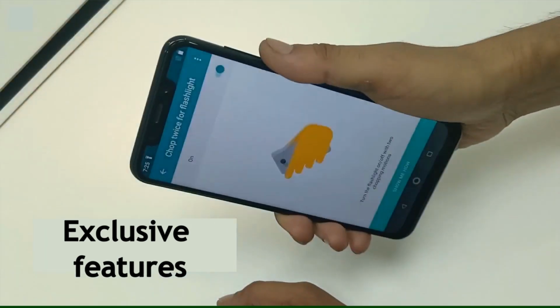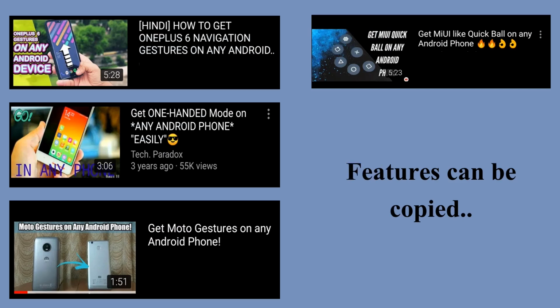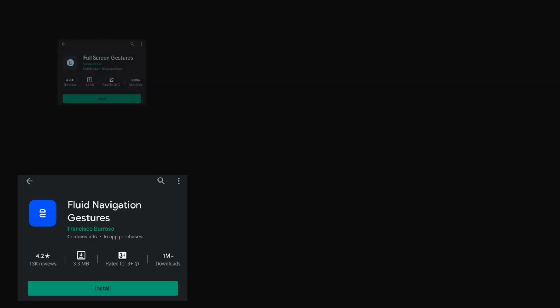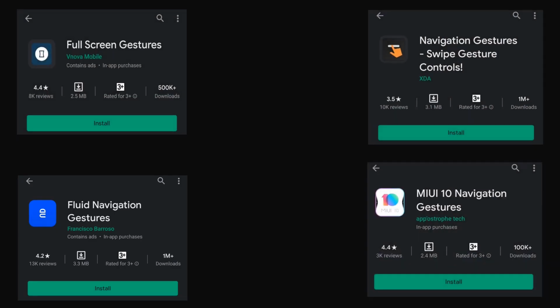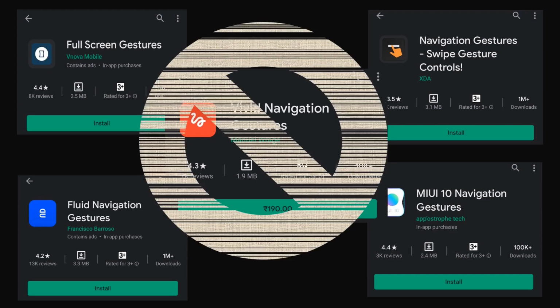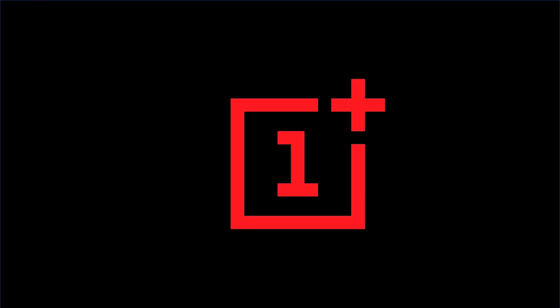However, it is possible to use a feature present in one custom user interface on other phones by downloading apps from the Play Store. For example, there are many navigation gesture apps available in the Play Store that try to mimic navigation gestures provided by OnePlus in their Oxygen OS. But all these apps will not be able to provide you the same experience as OnePlus does.